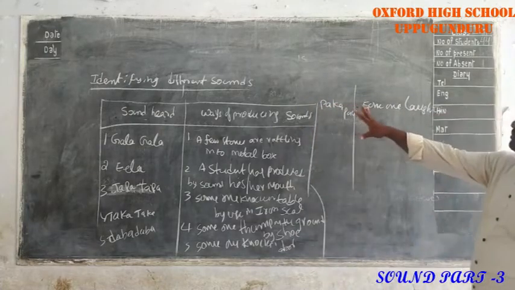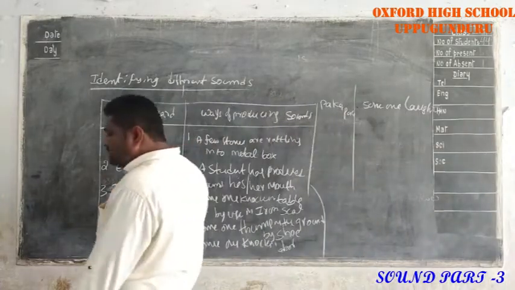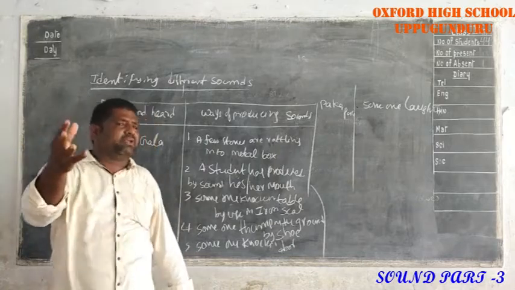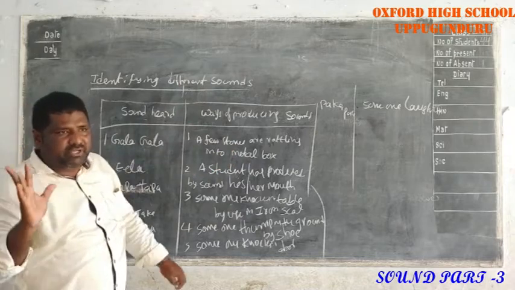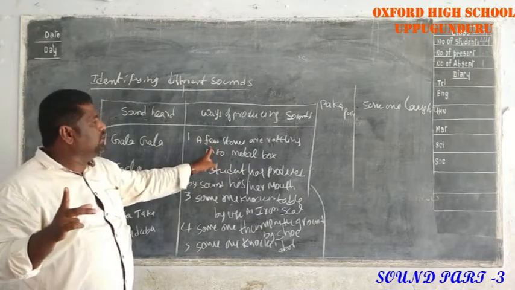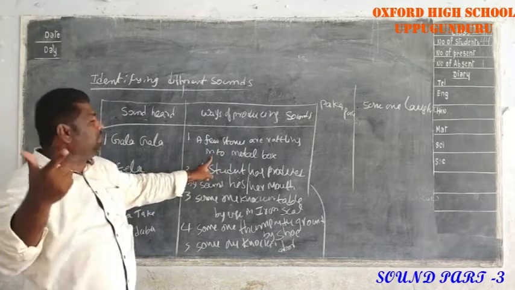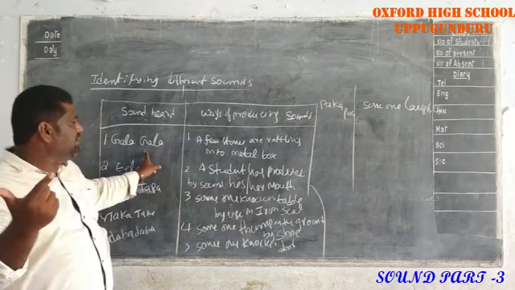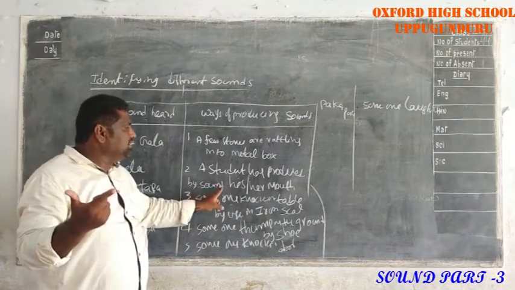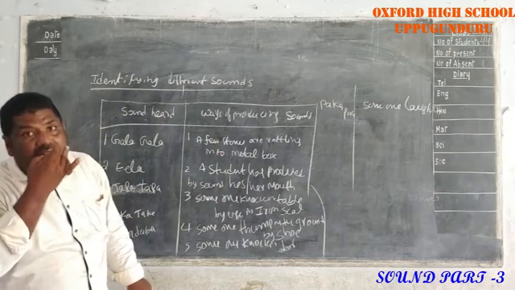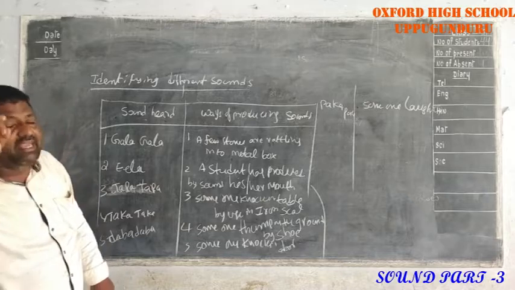So, we observe the different situations and identify the different sounds. What is our topic name? Identify the different sounds in the different situations. For example, first situation: a few stones are rattling in the metal box. Which sound is coming? Gala gala sound is coming. Next, a student produces a sound with his or her mouth. It is called the yela sound.